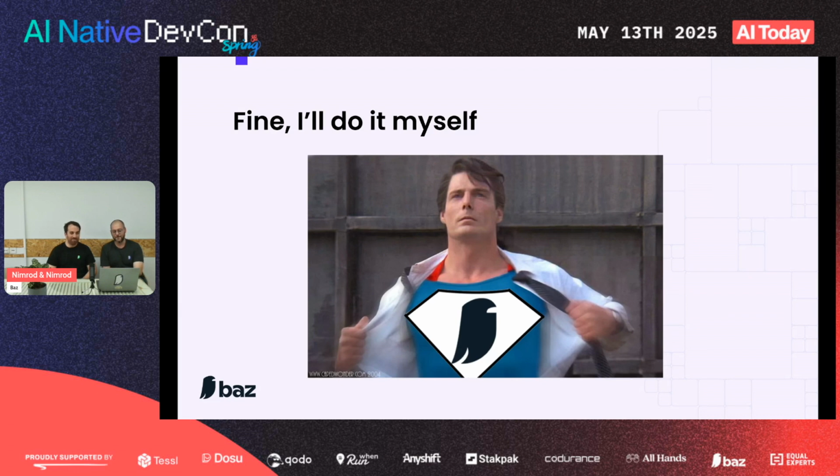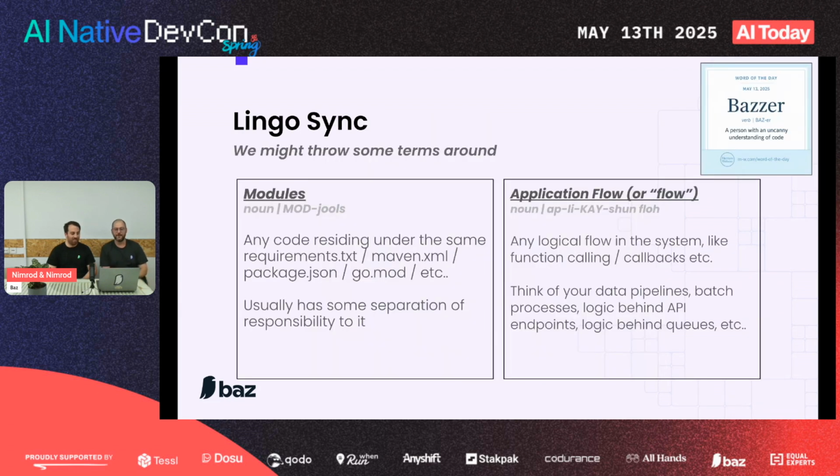Amazing. But before we do, let's do a quick lingo break. We're going to throw some terms around. I just want to focus on two. We will throw the word module a lot, and by that we just mean all the code that's managed by a single package manager, everything under the same package JSON, pip files, Rust crates, Maven POM files.